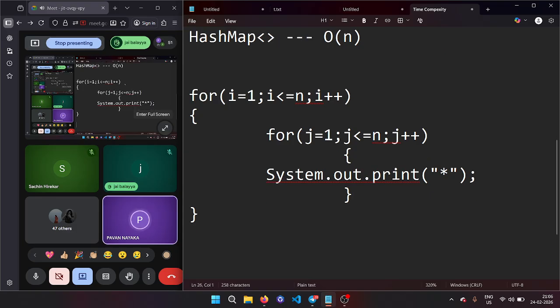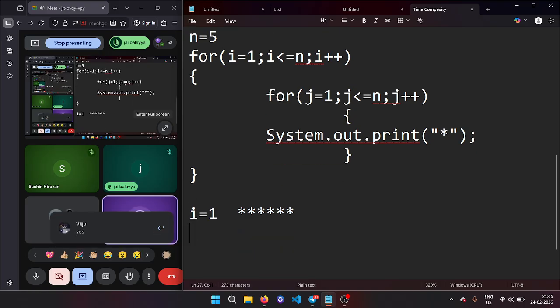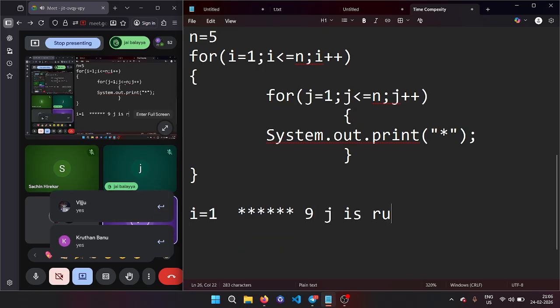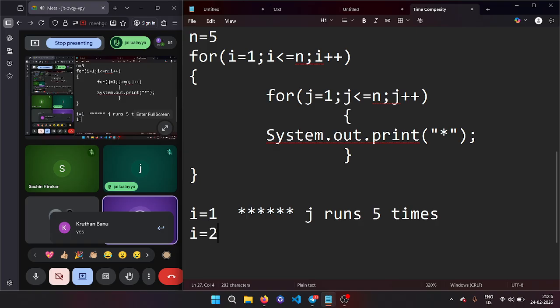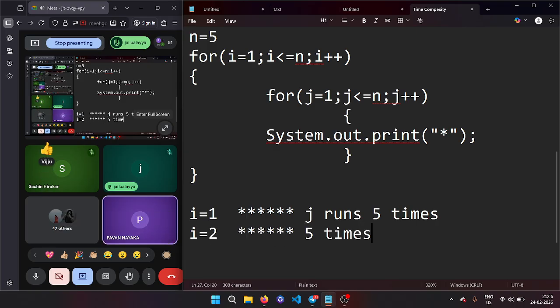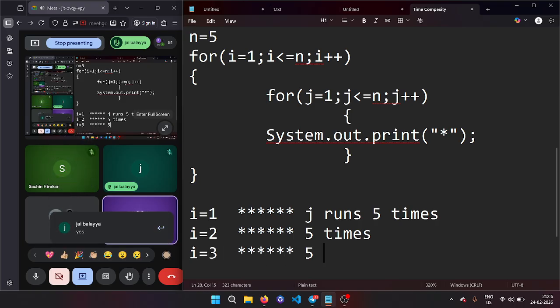Now, guys, focus. When the value of i equals 1, if I take n as 5, I will have 5 stars: 1, 2, 3, 4, 5. Because my j runs 5 times. Next, the value of i becomes 2. Again my j runs 5 times. Next, i becomes 3, and again j runs 5 times.